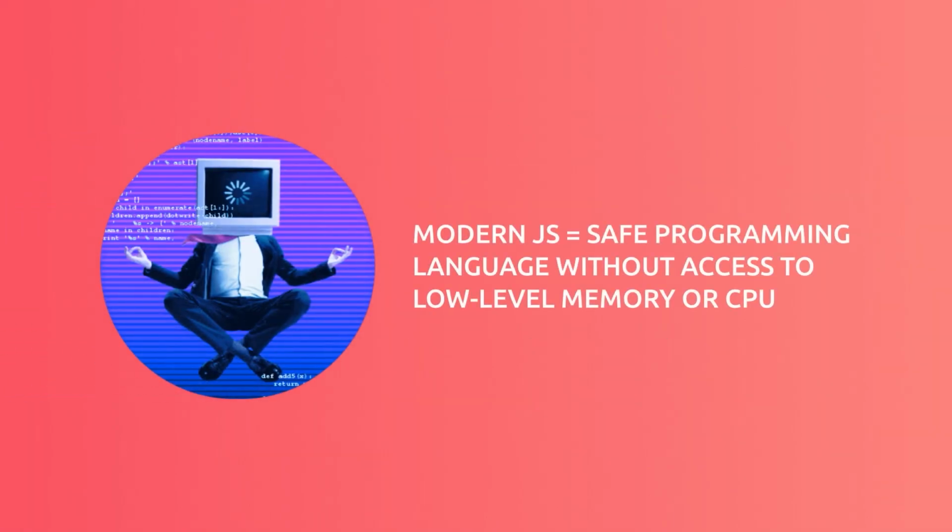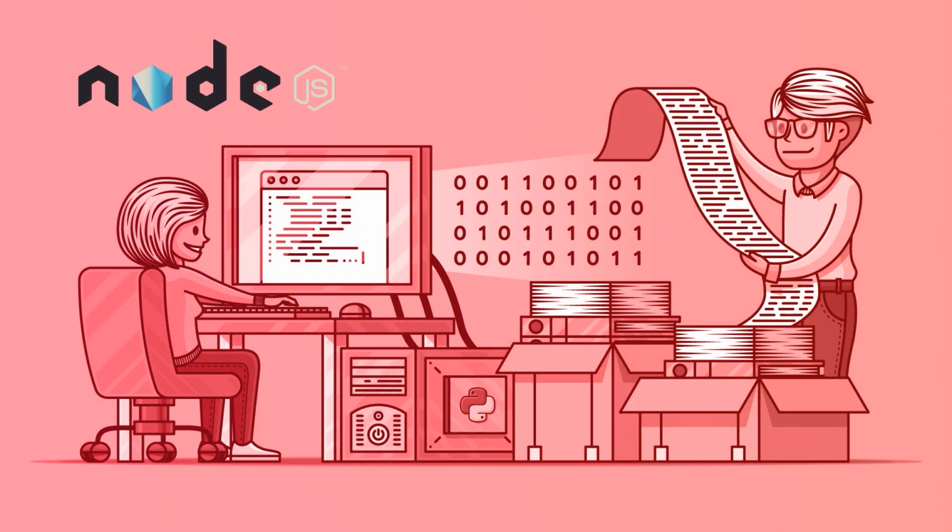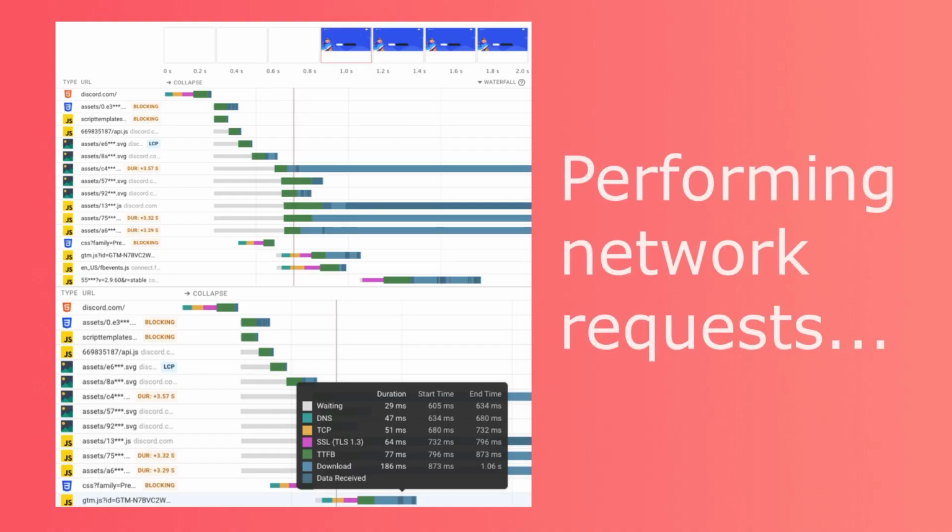Modern JavaScript is a safe programming language. It doesn't provide low-level access to memory or CPU because it was initially created for browsers which don't require it. For instance, Node.js supports functions that allow JavaScript to read or write arbitrary files, perform network requests, and so on.